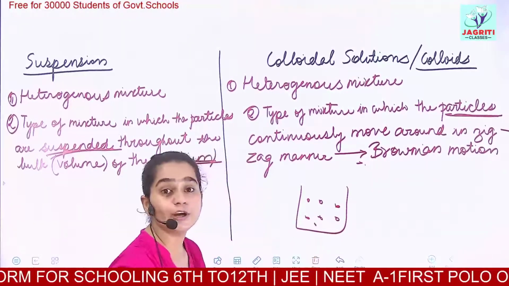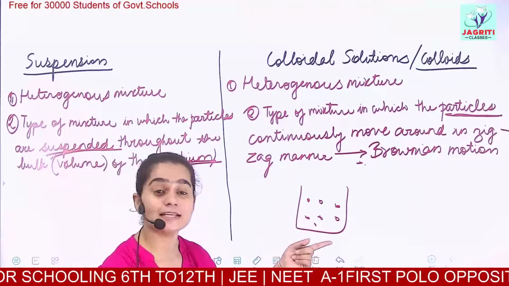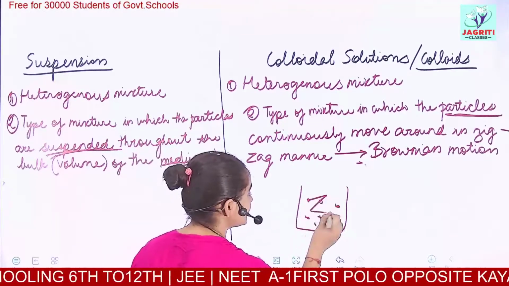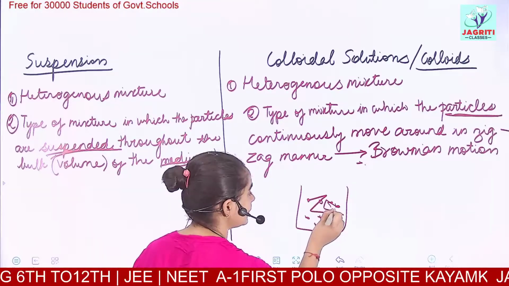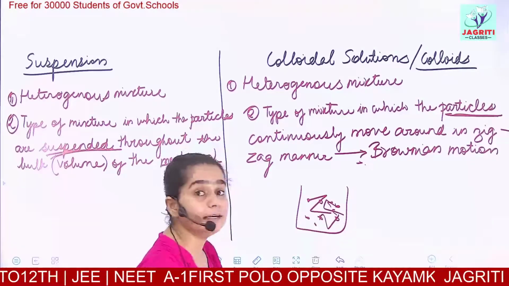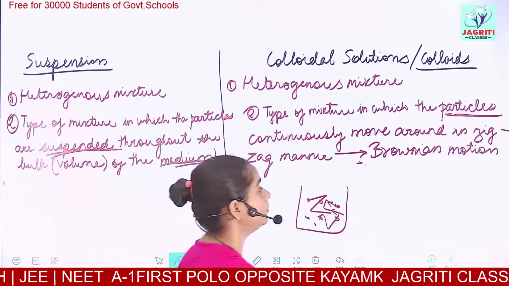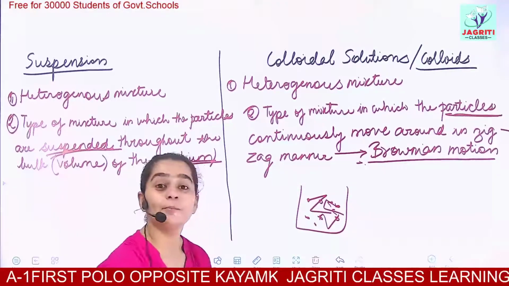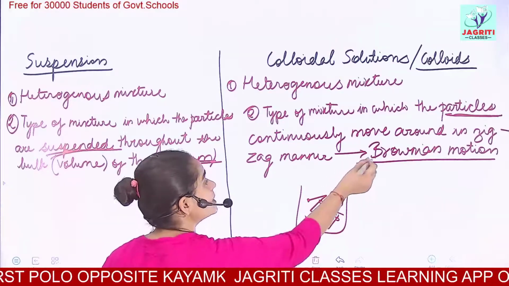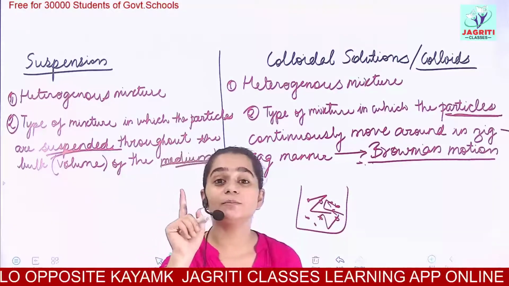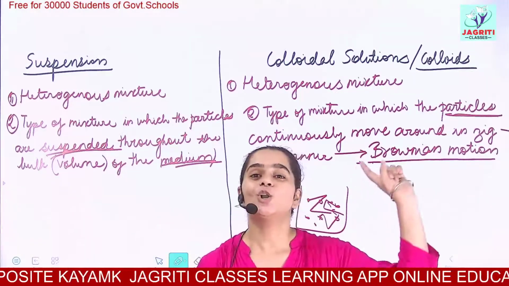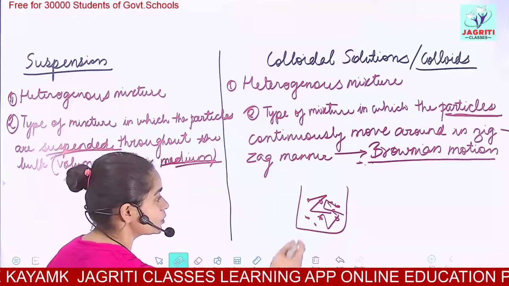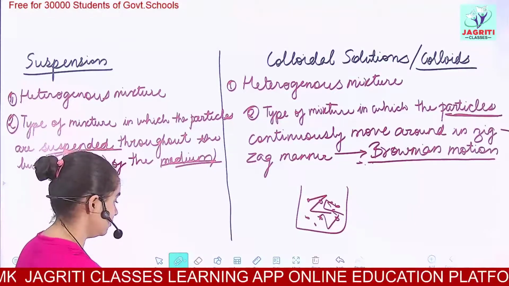This colloidal solution would not remain at rest. It would exhibit a zigzag motion. All these particles will move randomly, and this zigzag motion is termed Brownian motion, and this Brownian motion is responsible for the stability of colloidal solution.